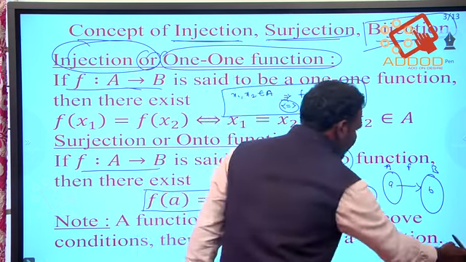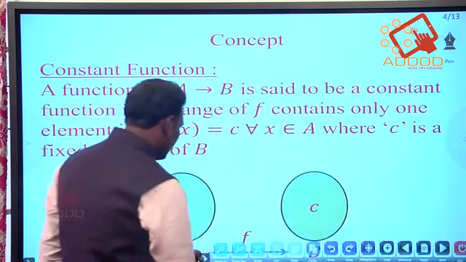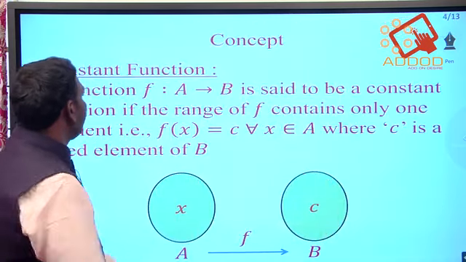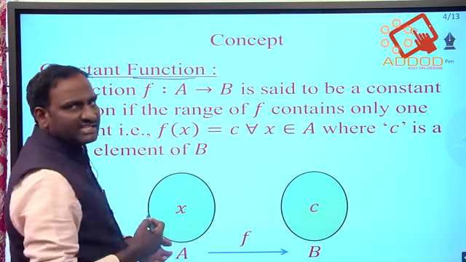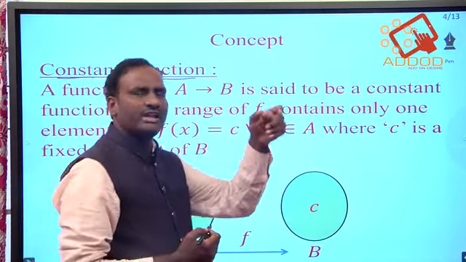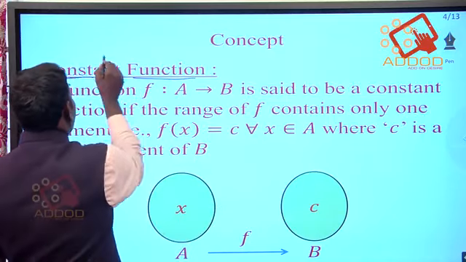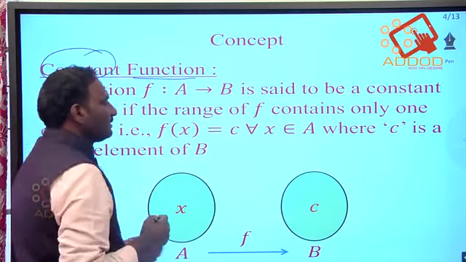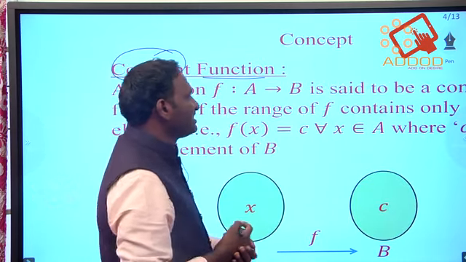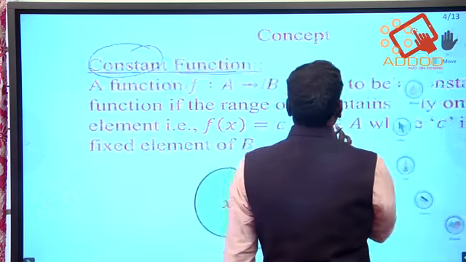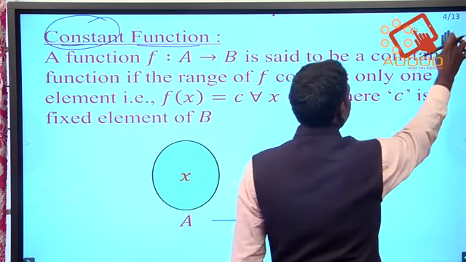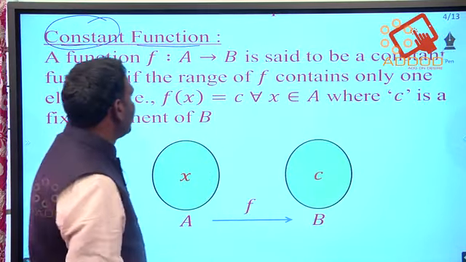Next definition. Here we need to discuss the constant function. Constant function in the sense, the definition only consists of the word constant. Look at the definition once.